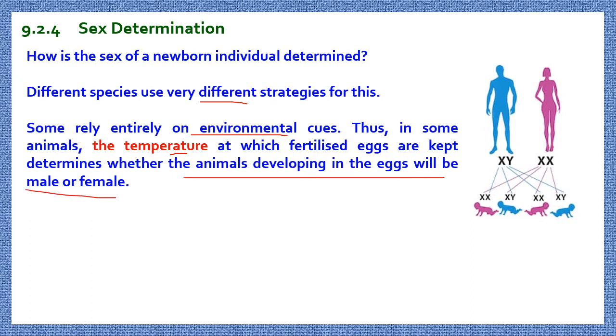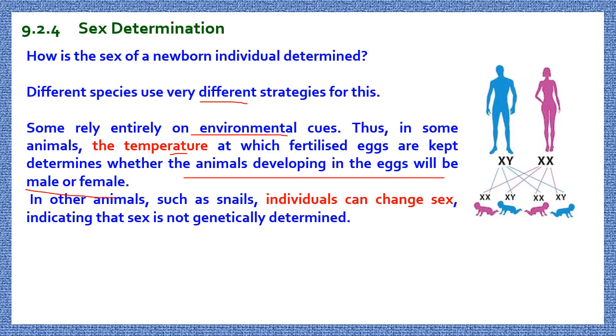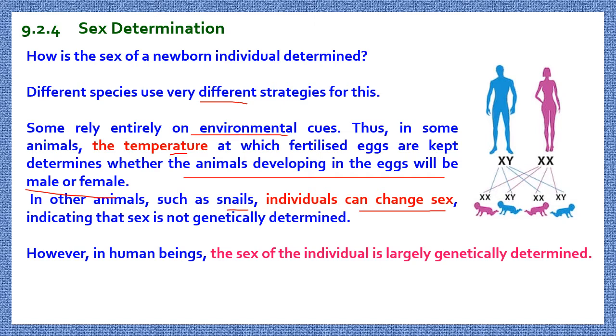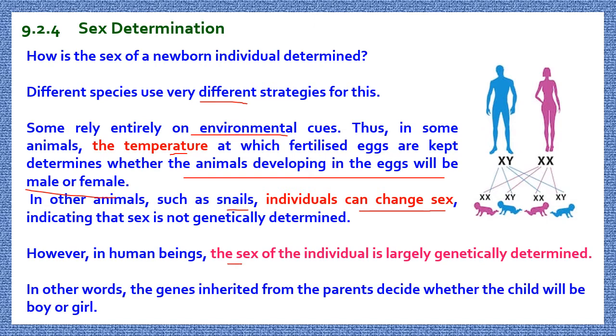So, for some species, temperature is a very important factor. In some animals, such as snails, individuals can change sex. Means the same individual will behave like male and female. Okay, so it is not genetically determined. But in human beings, the sex of an individual is largely genetically determined. In other words, we can say the genes inherited from the parent decide whether the child will be a boy or a girl. So how is it determined? Let me discuss it further in the slides.